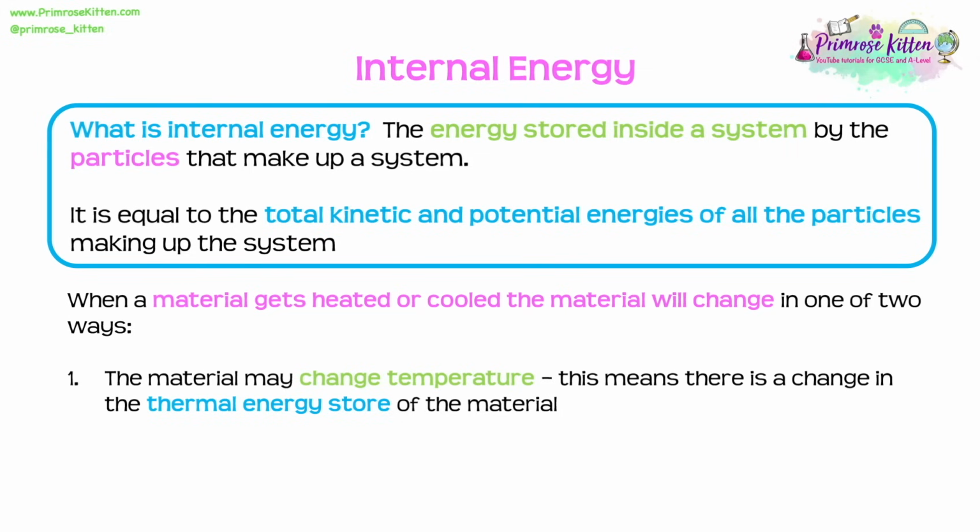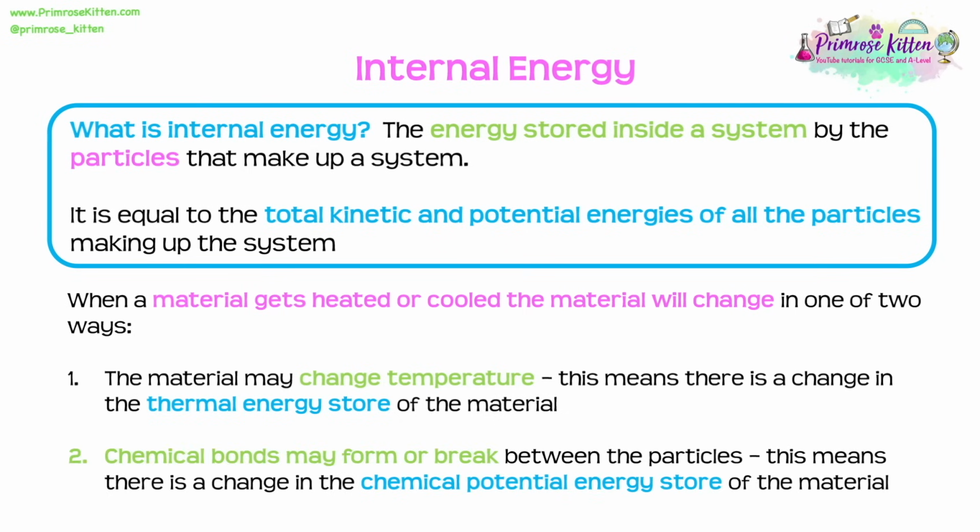And this means that there's a change in the thermal energy store of the material. So if you've heated up this material, it will increase in temperature because it has gained thermal energy. The second change that we might see is that chemical bonds may form or they may break between the particles. This means that there's a change in the chemical potential energy store of the material.